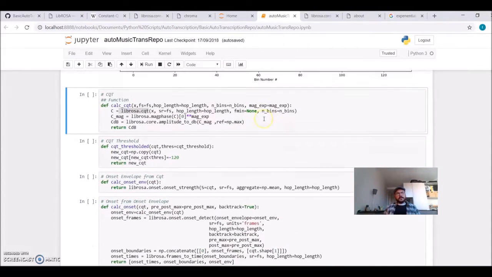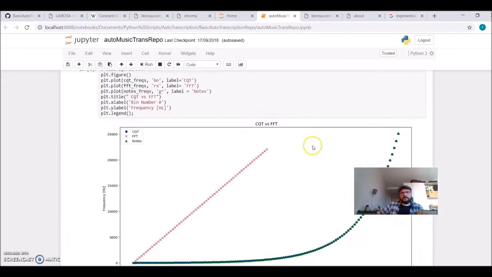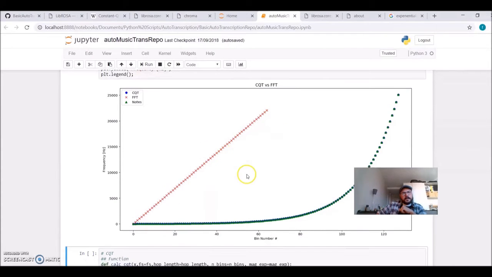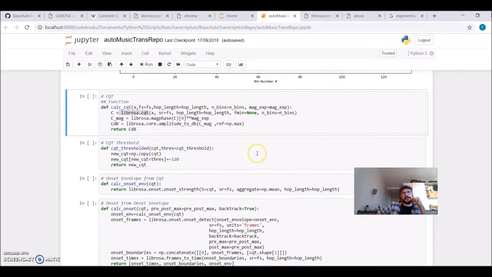we can see different things. So from this video, we've seen the constant Q transform, its relation to how the musical notes are related together, its comparison to the Fourier transform, and there is one function to calculate the constant Q transform from the audio file we loaded, and another function that will give a thresholded version of the constant Q transform.